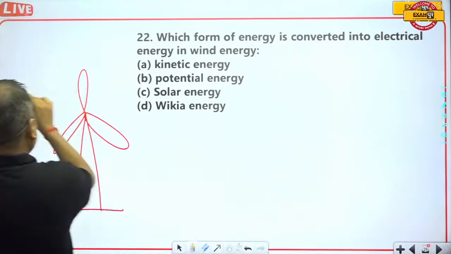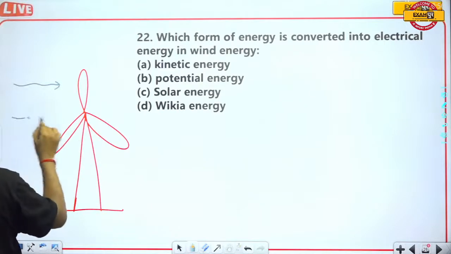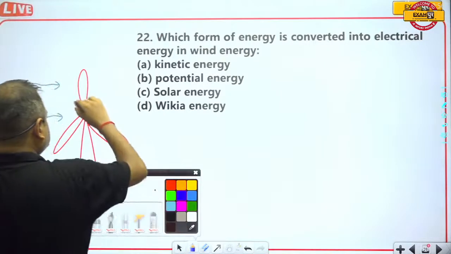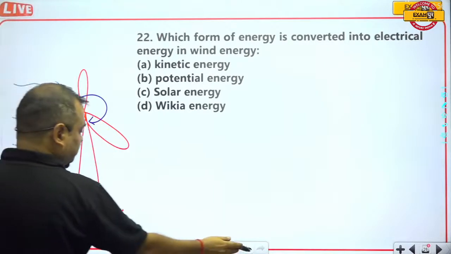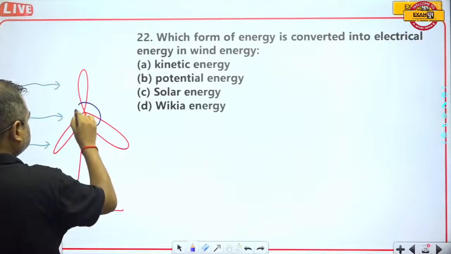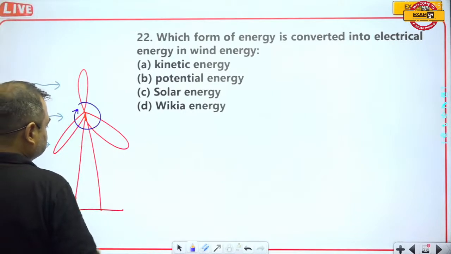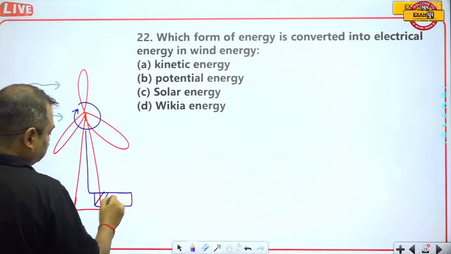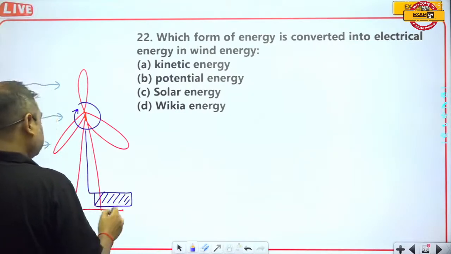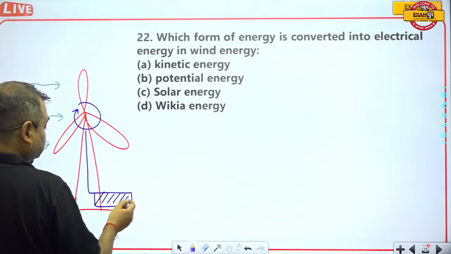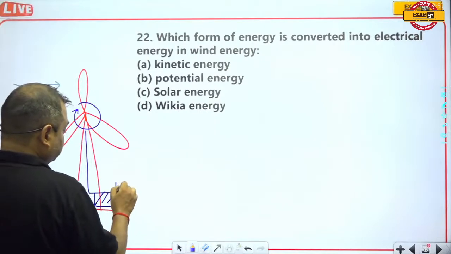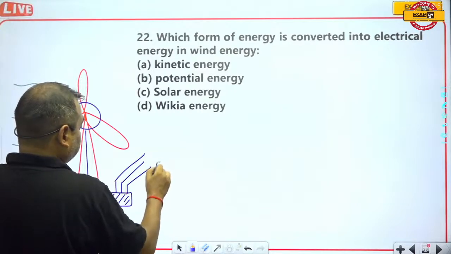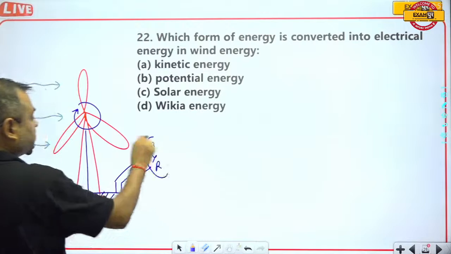When the air blows, these turbines rotate like this. This is the engine, sorry, this is the generator, and this generator generates the electricity, RYB, these are the three phases.